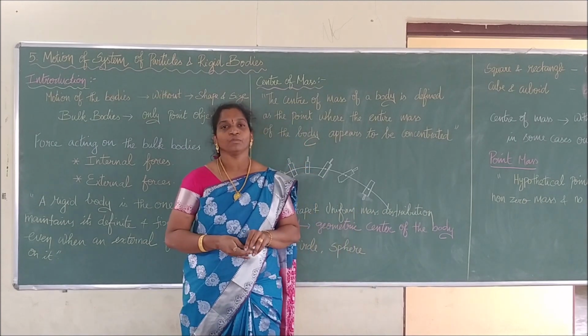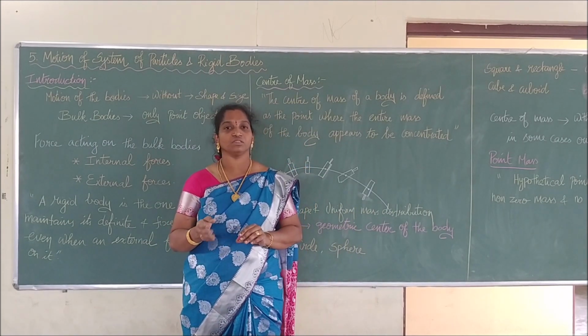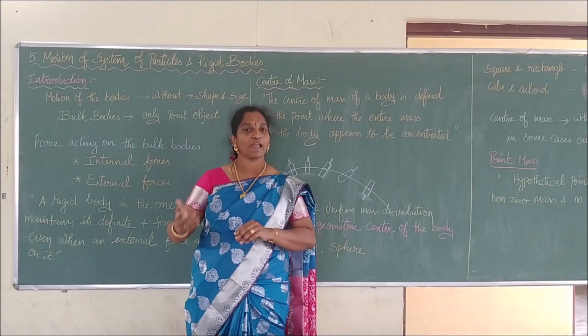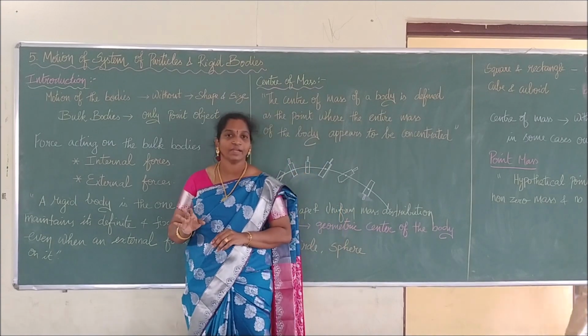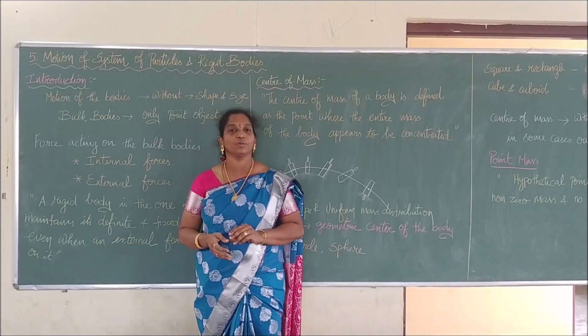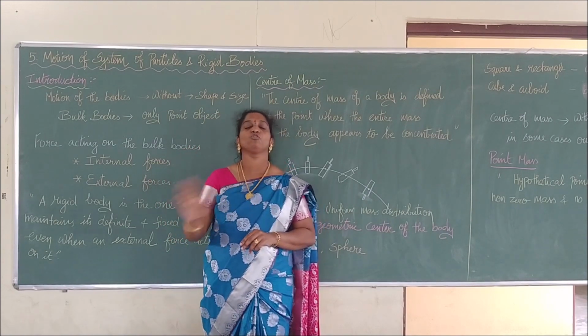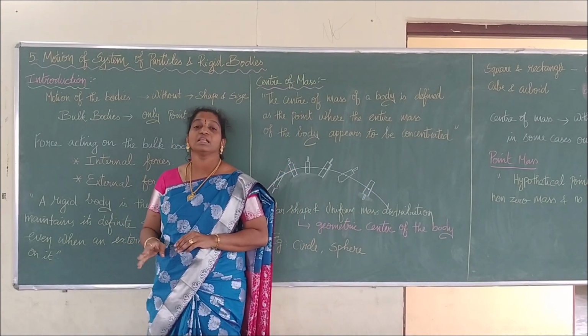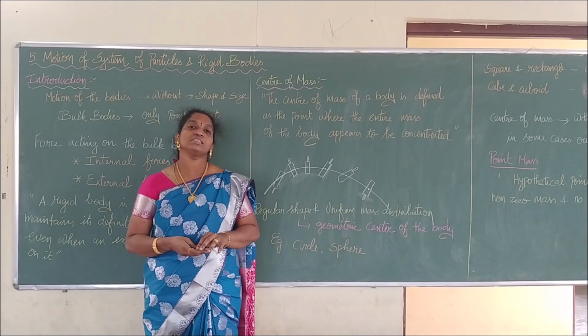A rigid body. Let us take this bench. If I take a sitting bench or a chair and apply a force on it, what will happen? Will the shape change? No, the shape will not change. So such a kind of body is a rigid body. When any external force acts on the body, there should not be any change in its shape and size, then that kind of body is said to be what? A rigid body.